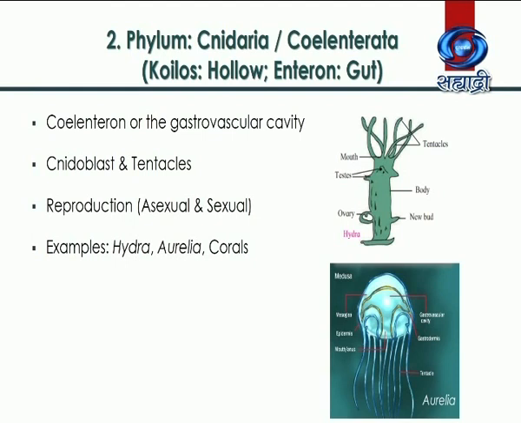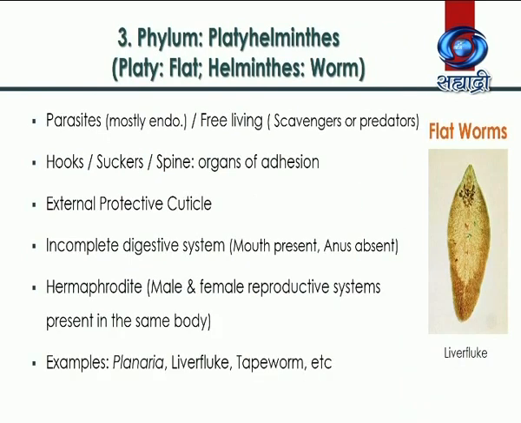These members reproduce by both sexual and asexual means of reproduction. Common examples are Hydra. You know that Hydra asexually reproduces by budding, which you have already studied in an earlier chapter. Aurelia and corals are the other examples of this group. The next phylum is phylum Platyhelminthes, which includes flatworms.